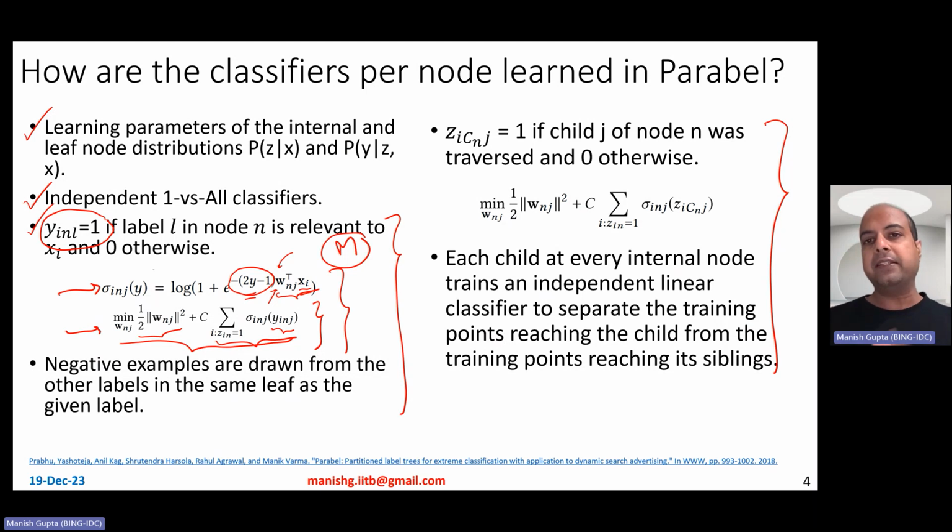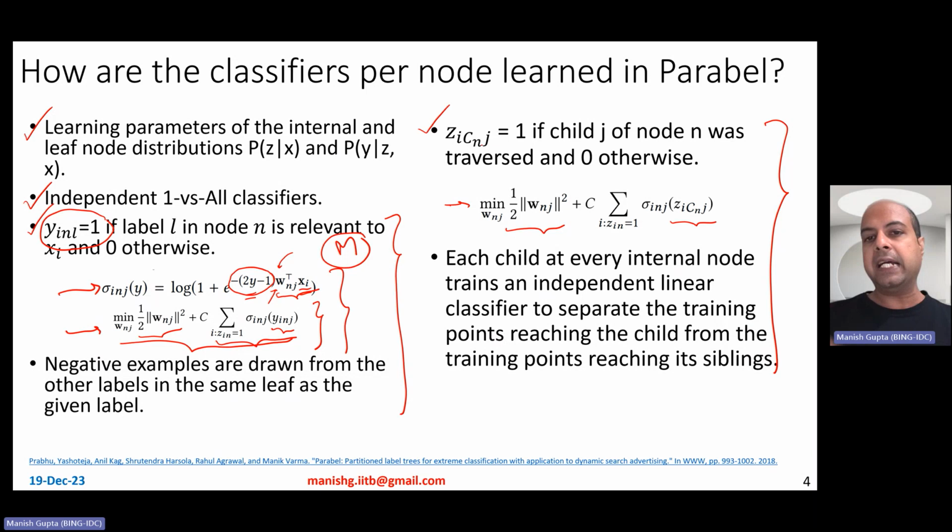Okay, how do you train this classifier for internal nodes? For internal nodes also, the form remains the same. So essentially, you're still going to use the same logistic regression kind of classifiers. You're still going to do the L2 regularization. However, the only thing that changes is how you define what you want to optimize for. So how do you define some sort of a label for these logistic regression classifiers?